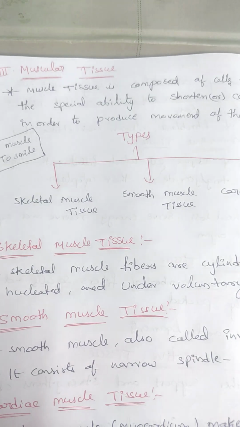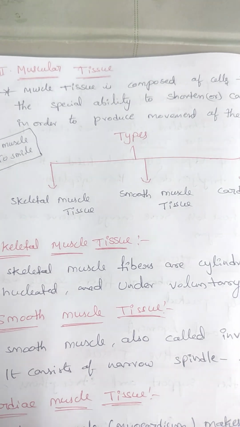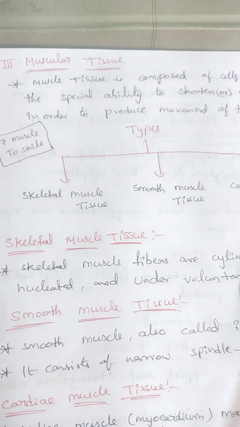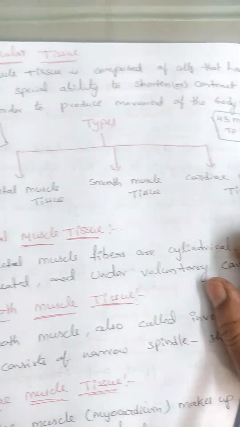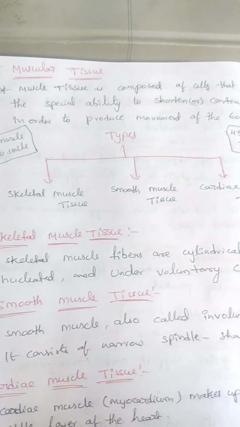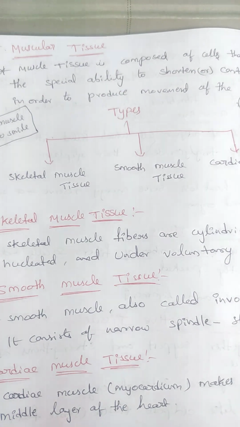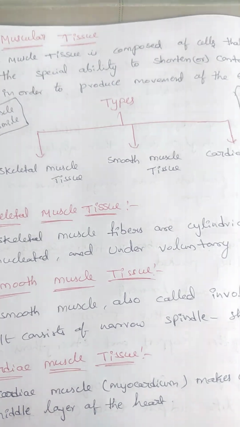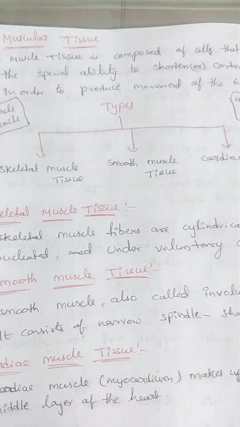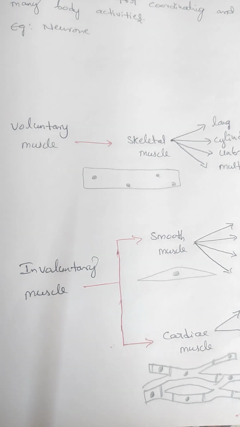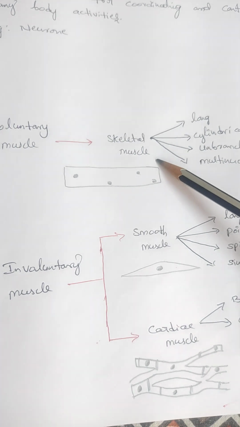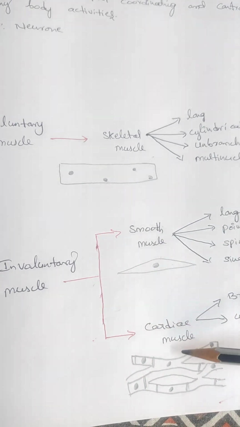The third type is muscular tissue. Muscle tissue is composed of cells that have the special ability to shorten or contract in order to produce movement of the body parts. It is useful for the movement of our body. It is divided into three main types: skeletal muscle, smooth muscle and cardiac muscle. It is also divided into two main types: voluntary muscles and involuntary muscles. Skeletal muscles are voluntary, and smooth muscle and cardiac muscle are involuntary.